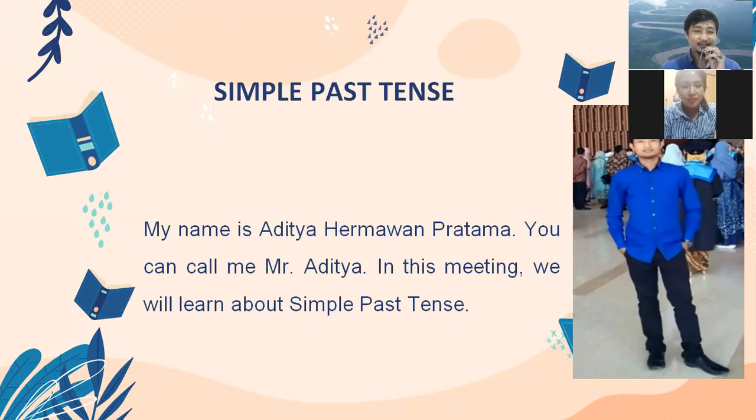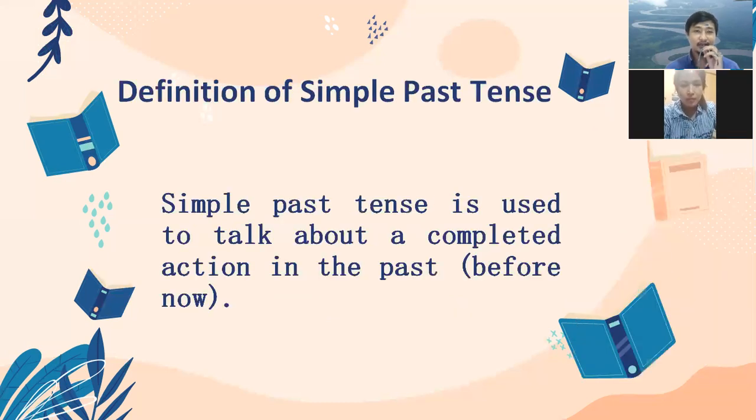Okay, for today, we will learn about simple past tense and I will show you the definition of simple past tense. Okay, great answer, Ms. Melati. This is the definition: simple past tense is used to talk about completed actions in the past, so before now. It means the activity is already completed in the past, so it does not happen right now again. Okay? Is it clear?